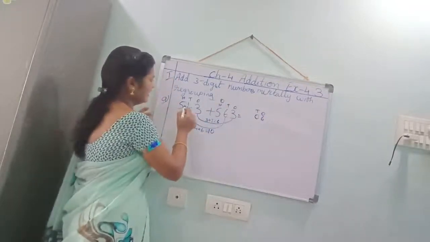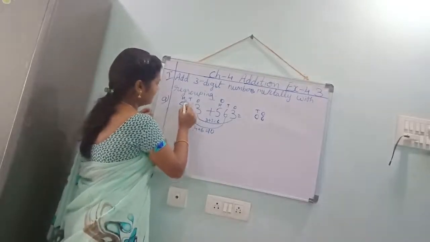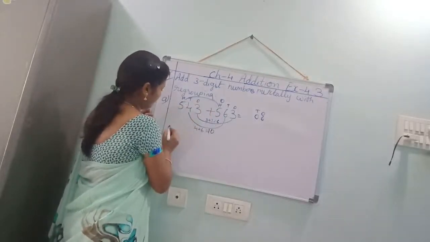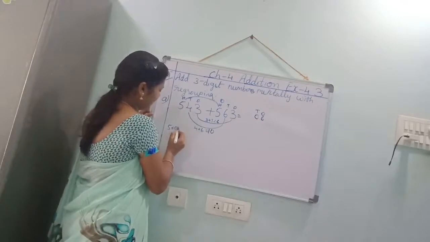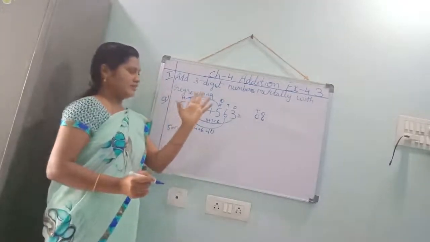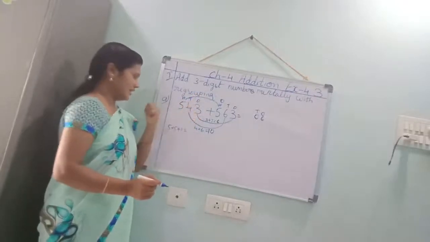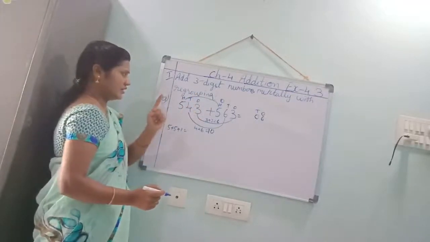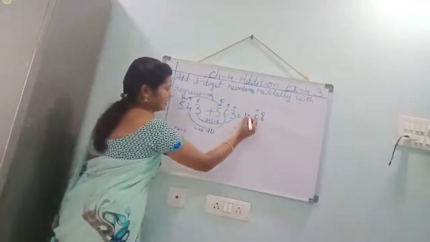Now, in the hundreds place, which numbers are there? See, in the hundreds place 5 plus 5 plus 1. 5 in the mind, take 5 fingers. 5 after 6, 7, 8, 9, 10. 10 in the mind, take 1 finger. 10 after 11. That 11 you should write here.